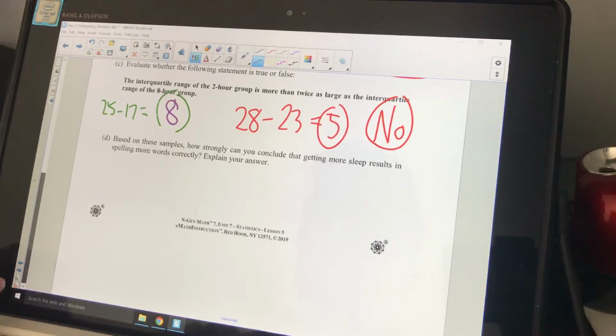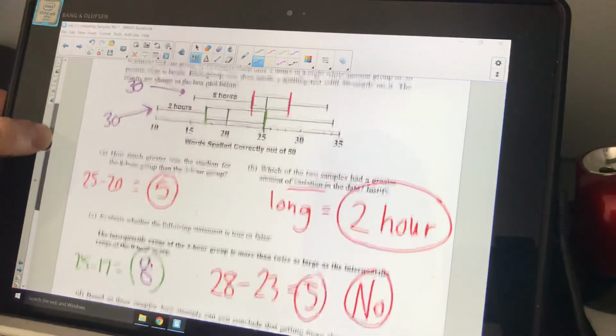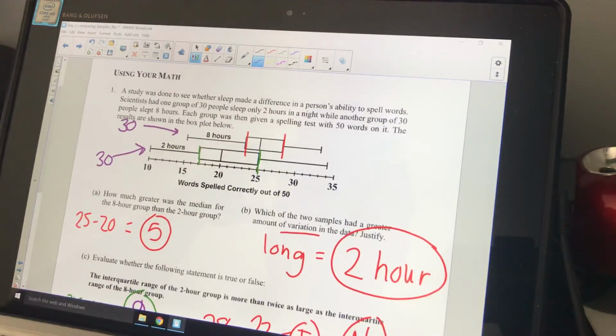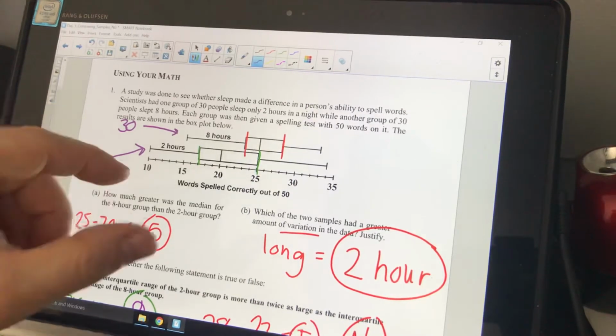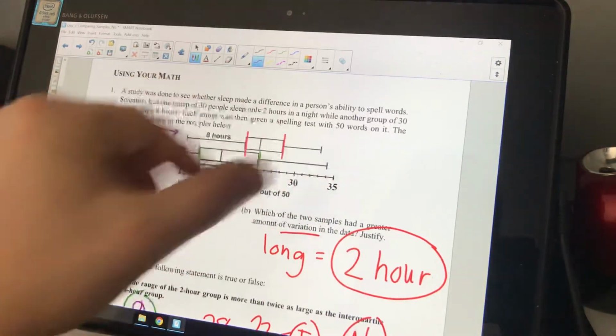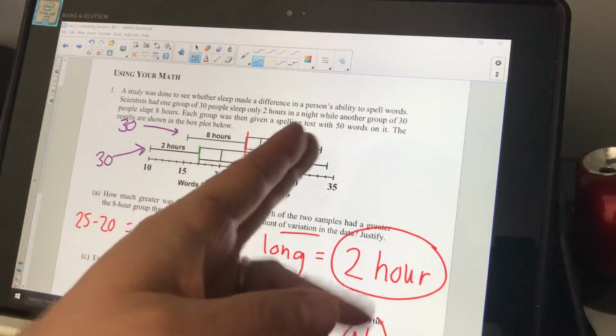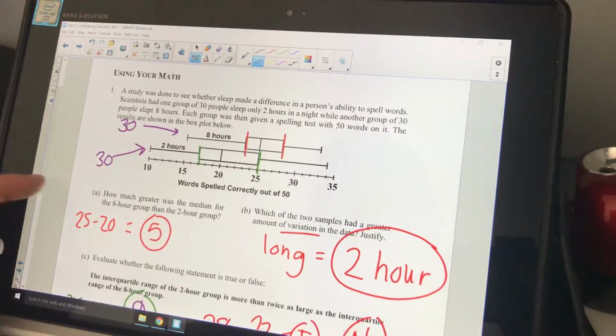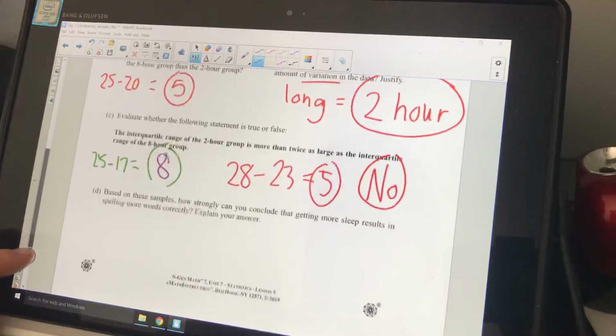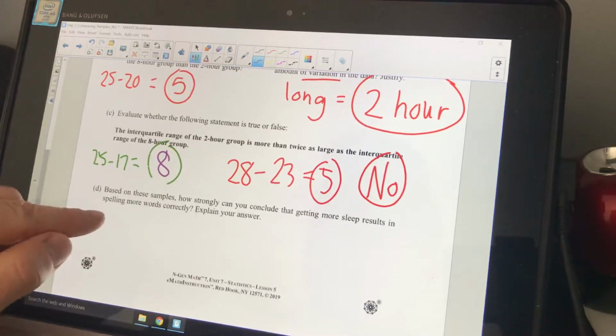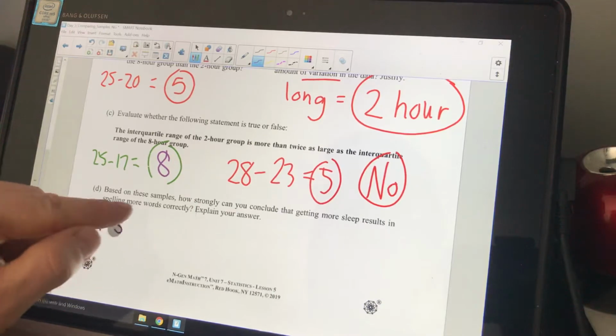Letter D, based on these samples, right, based on the 2 pictures above, how strongly can you conclude that getting more sleep results in spelling more words correctly? Well, let me see. The 8-hour one is clearly more up there, right? The interquartile range and the third quartile, all of it is way up there. So how strongly? I can say strongly. I strongly agree